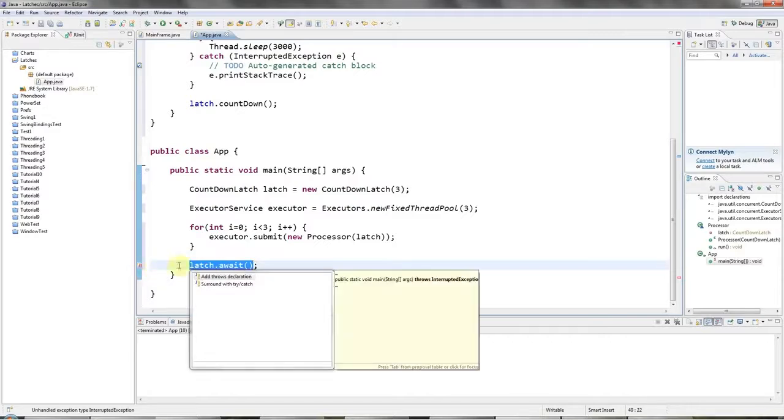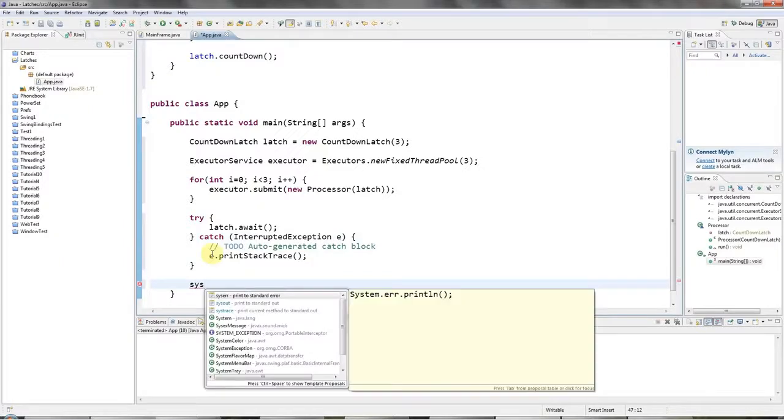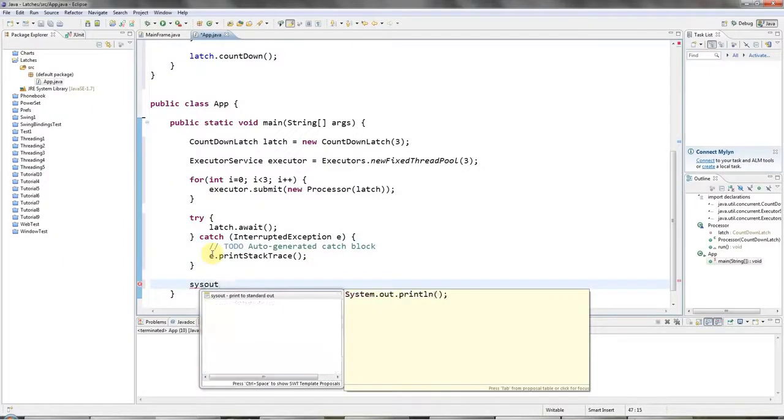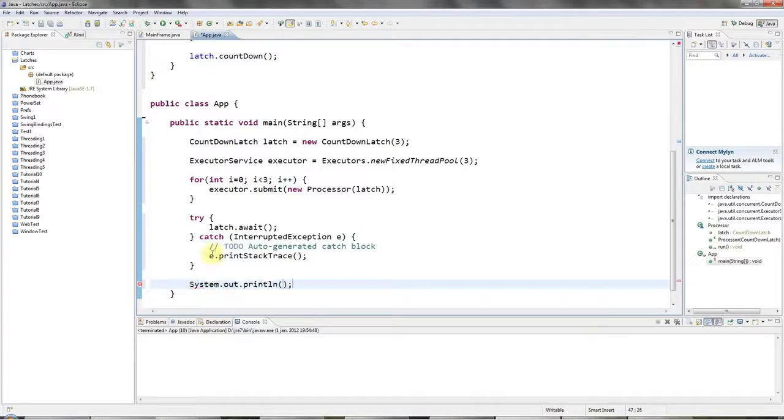Okay, so I'll handle this InterruptedException here, and then here, just to show that we've finished waiting, I'll type sysout and completed.